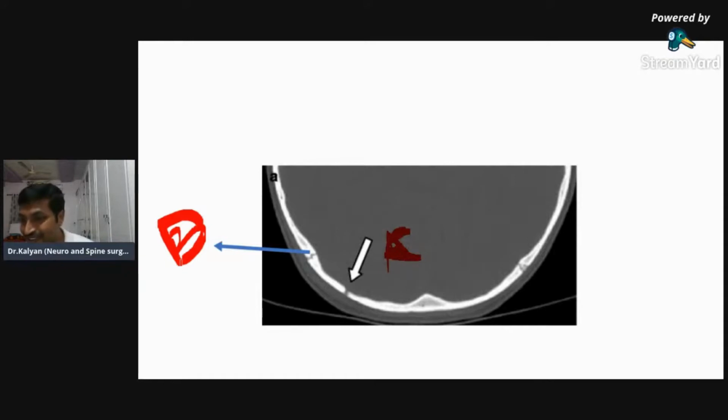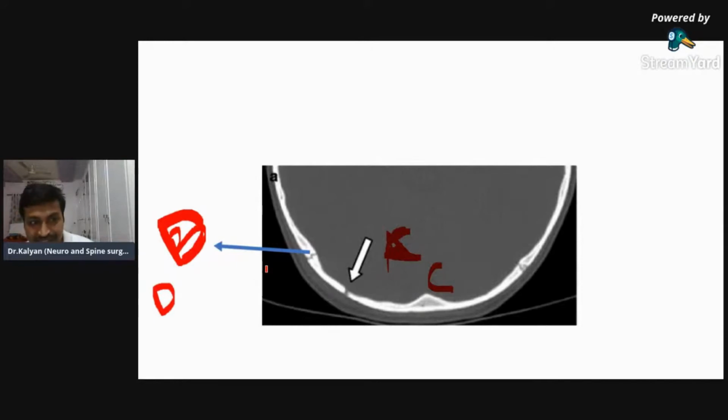Dr. Fayaz, can you try to look at once again? This is C. Okay, this is D. So C is a fracture and D is a suture. Fine. Dr. Fayaz, can you try to revise?